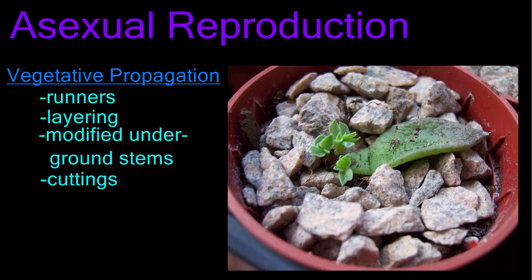Cuttings are pieces of plants like leaves, stems, or roots, that are cut from the original plant and then begin to grow new plants. Here you can see a leaf cutting that is growing tiny new plants.